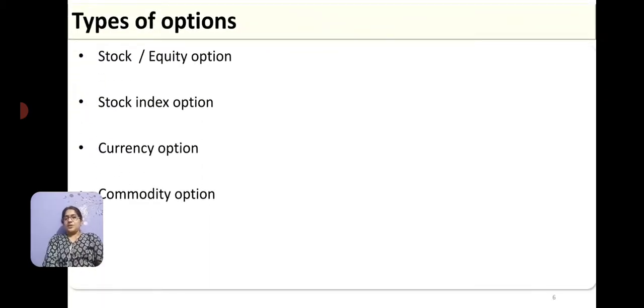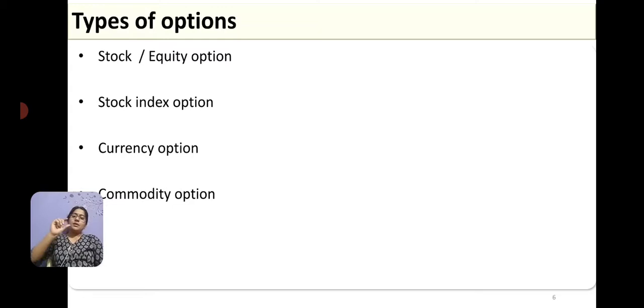Types of options. The option could be in order to deal in a stock or equity. It's called an equity option. Suppose I have this many shares of XYZ company and I am going to sell them for such and such an amount. Whoever wants to buy can get into the option. So if the underlying asset is a stock or an equity, then it is called an equity option.